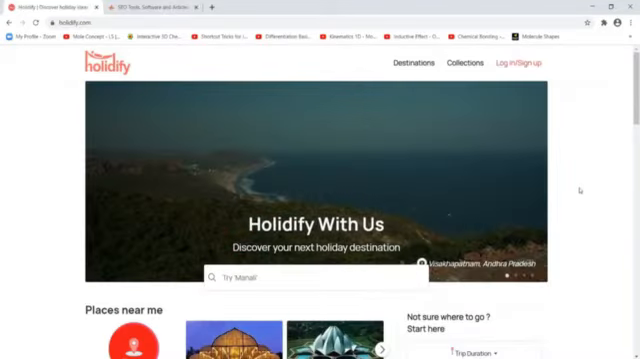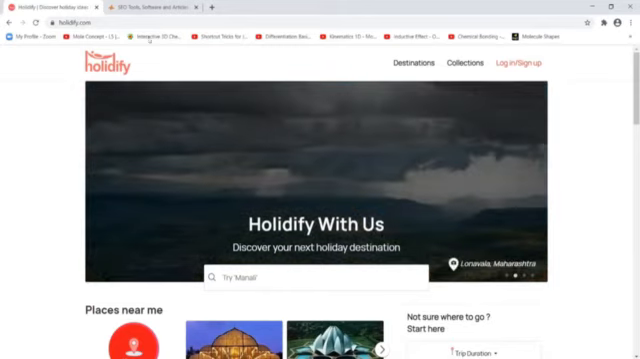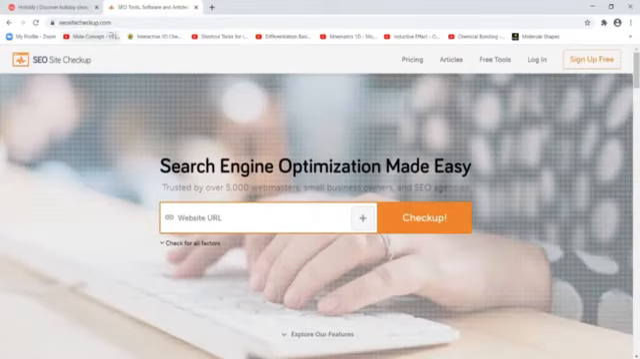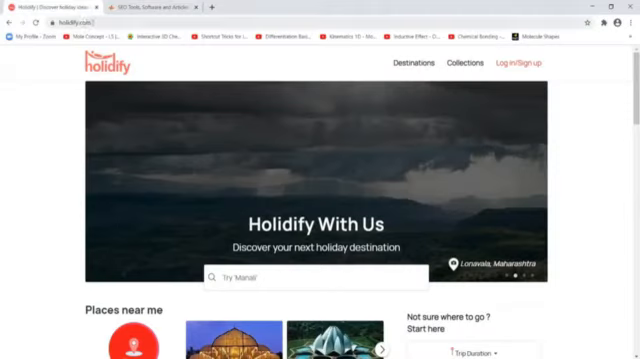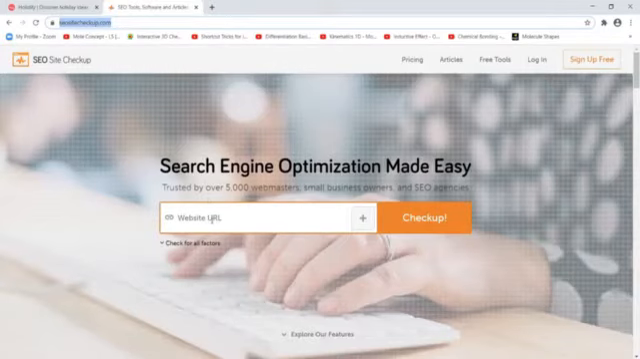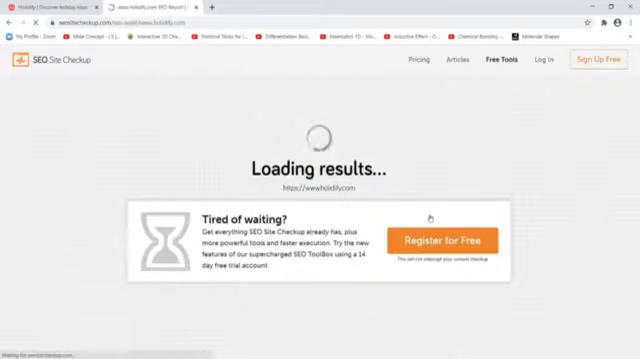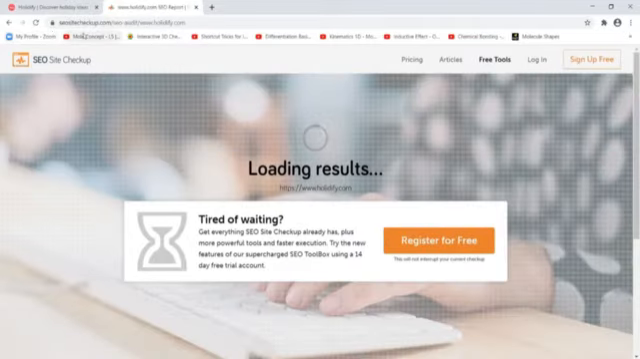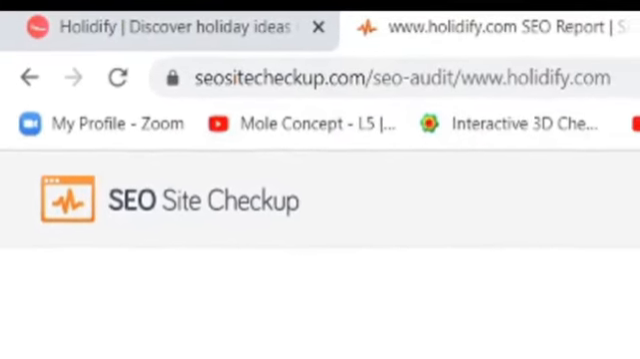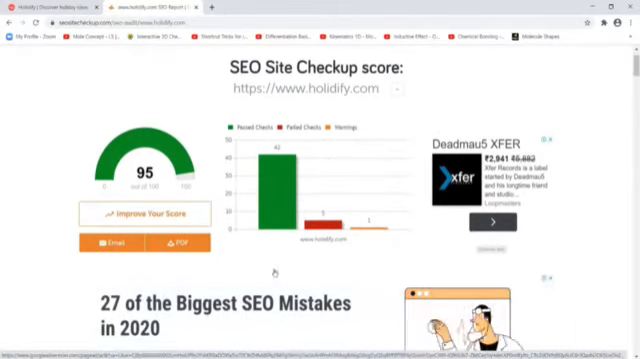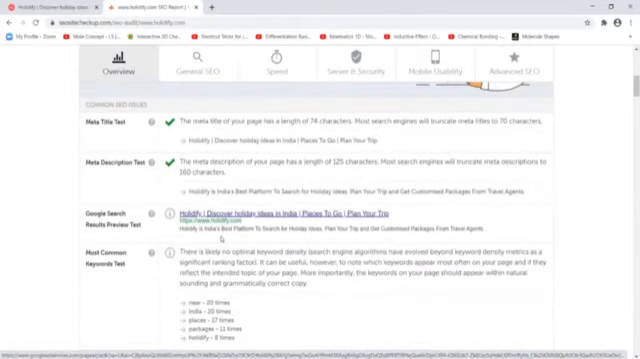Here I have another website, holidayfire.com, and I'm going to use SEOsitecheckup.com as an SEO audit tool. I will copy the URL and paste it here to see the optimization of this website. The name of the SEO tool is SEOsitecheckup.com. Now the analyzing is being done. You can see that the pass check is 42%, failed check 5% and warning 1%. Now let's see what it actually means.